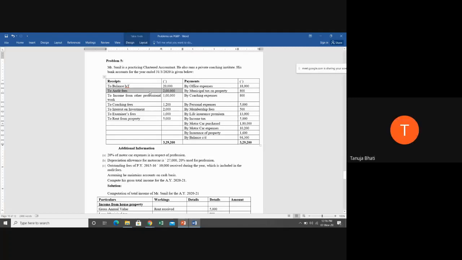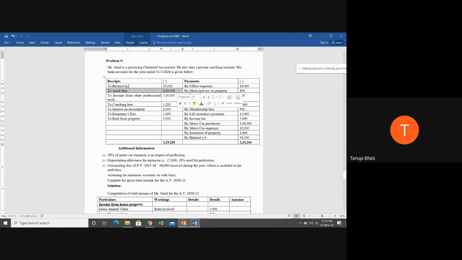Profession income. Very good, students. Now you all have understood it. So in this problem, what they're asking is compute his gross total income. Means they're not telling us to only compute business income. When I say gross total income, it means compute income from salary also, income from house property, income from business or profession, income from capital gains, income from other sources. All these 5 heads of income, if you add, you will get gross total income. So we will analyze one by one and then we will give effect.